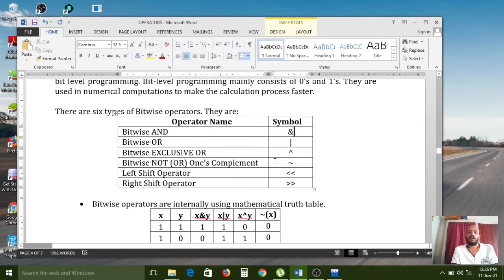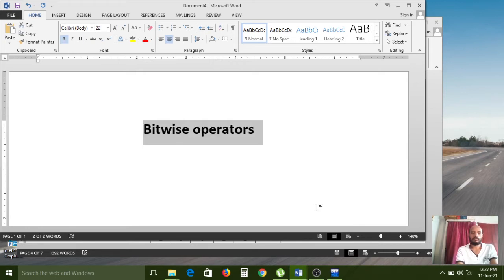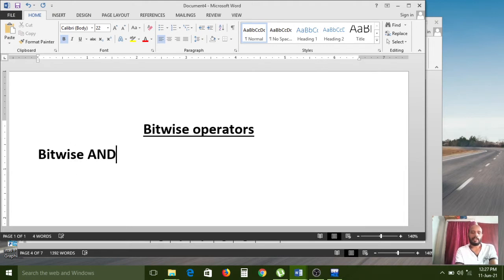Bitwise operators, what are they? Bitwise AND operator, nothing but the AND symbol we have to use.